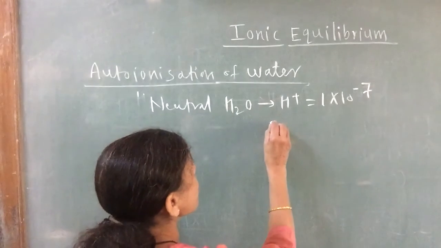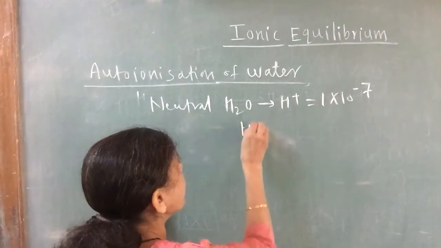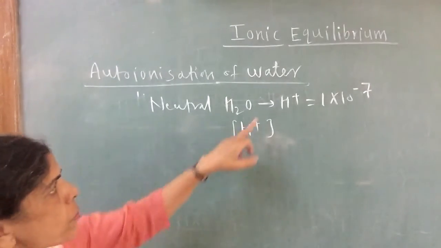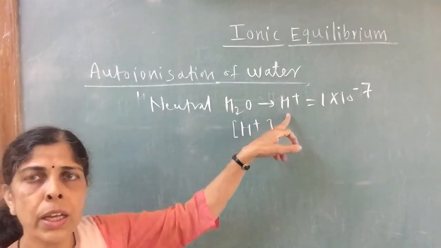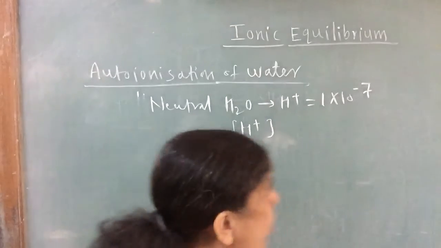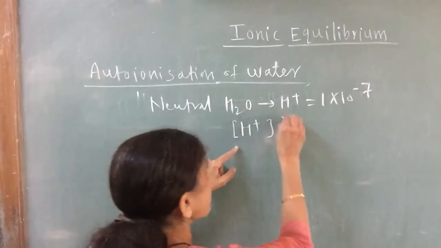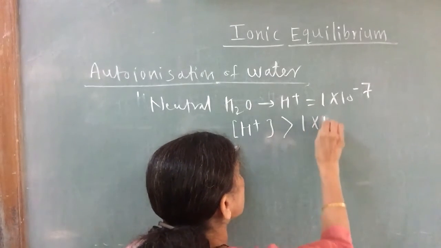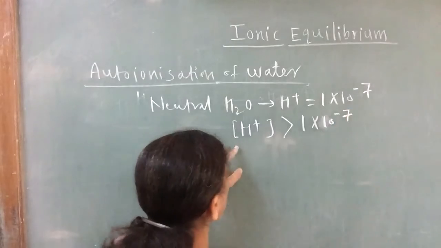Now, if you increase the concentration of H plus ions in pure water, if you add a little acid, the concentration of H plus ions will increase. Naturally, the concentration of OH minus ions will decrease. Means in acidic solution, the concentration of H plus ions is greater than 1 into 10 raised to minus 7.